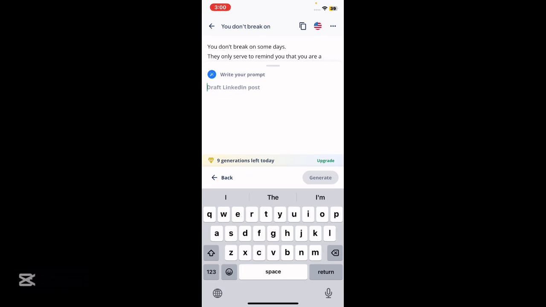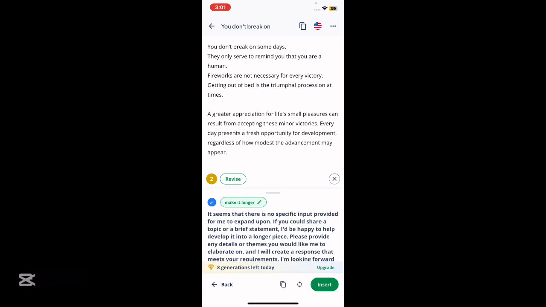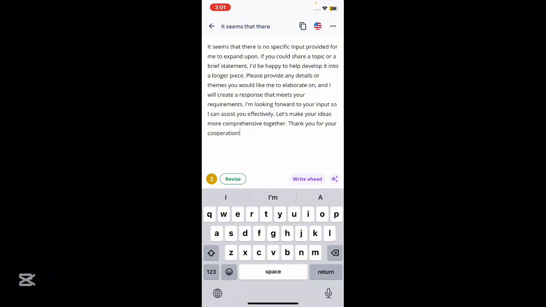enter your prompt. Maybe you want to make it longer, so make it longer. Hit generate, and please be aware that if you are in the free version, you have 8 or 9 generations a day. Okay, hit insert. Basically, now you let the AI add more to your content.